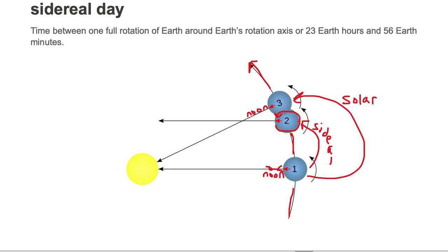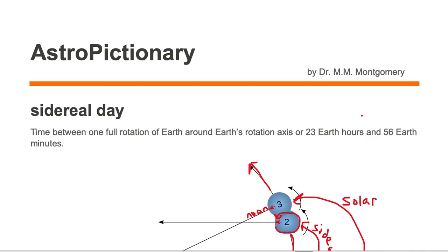Remember, a sidereal day is just one full rotation on the axis, but because the Earth is orbiting a little bit further in its orbit, it needs to rotate a little bit more to get back from noon to noon on the next day. And that's called a solar day, otherwise known as a synodic day.